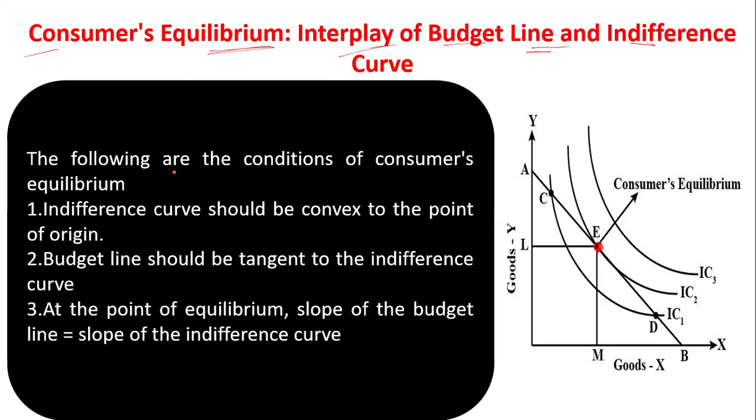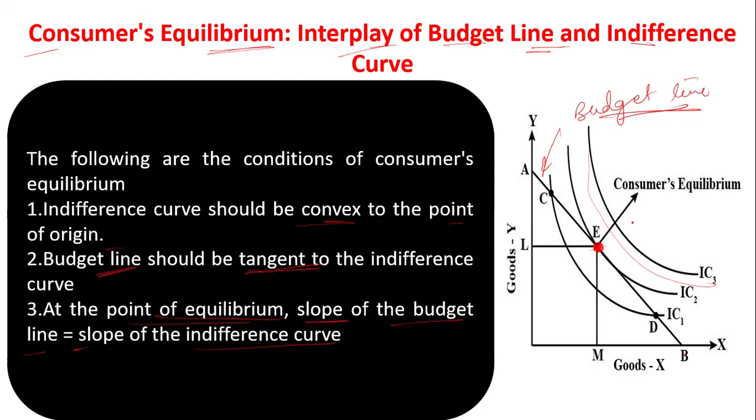The indifference curve should be convex to the point of origin. Yes, you can see this is convex to the origin. This is the budget line, and it should be tangent to the indifference curve. You can see it is exactly tangent to the indifference curve. At the equilibrium point, the slope of the budget line is equal to the slope of the indifference curve. So this is the consumer equilibrium.